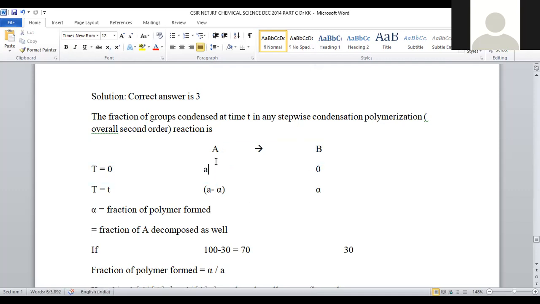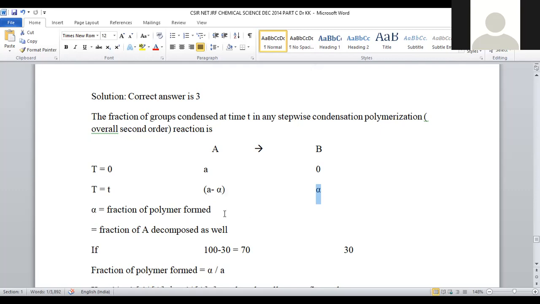At that condition, only reactants will be present whose concentration is taken as A. At that initial state, product formation will be 0. After time passes, some extent of reactants are converted into product. Extent of product converted is given by alpha. And if some extent of reactant converted into product, the leftover reactant will be A minus alpha, right?